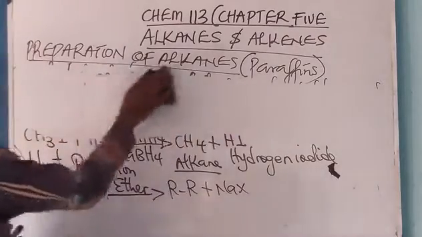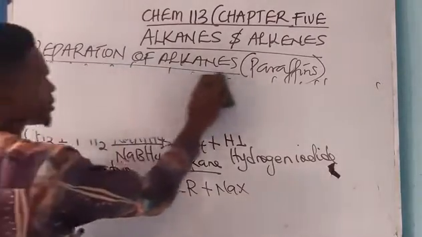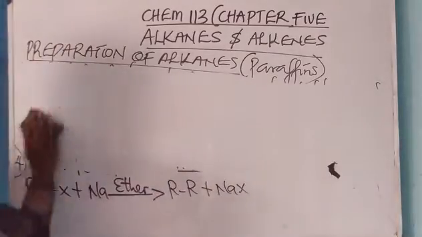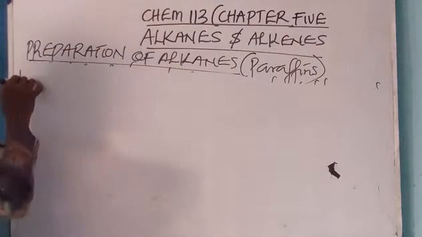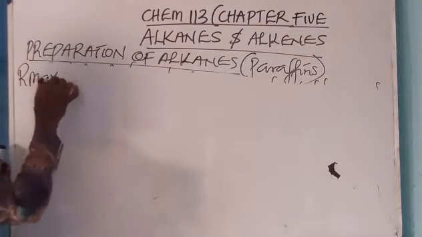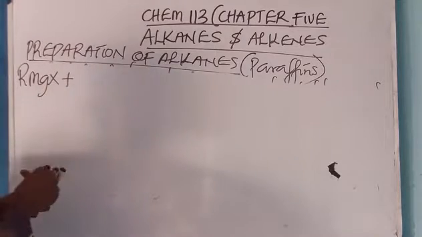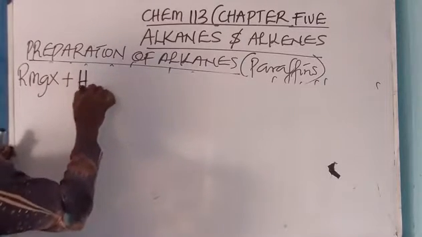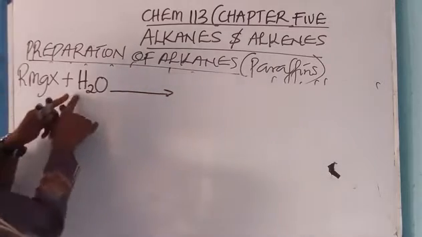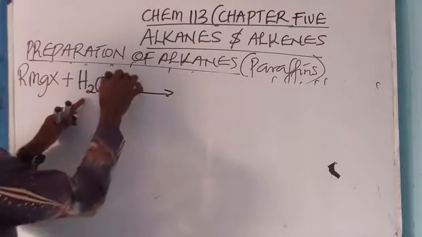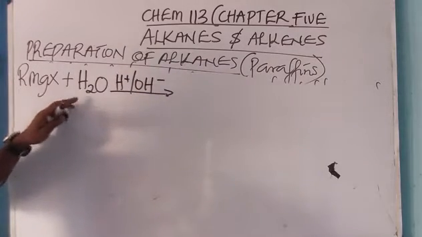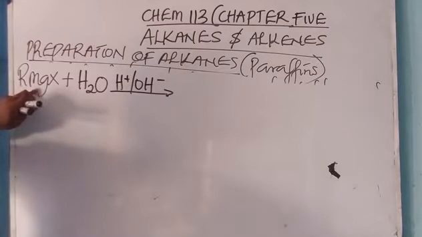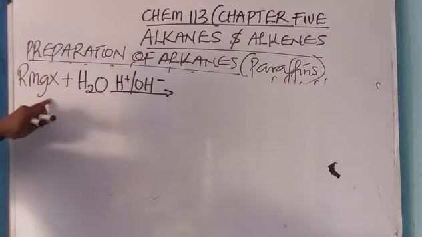Grignard reagent. I told us in our previous class that a Grignard reagent is an organomagnesium halide. When an organomagnesium halide is decomposed with water or an acid, if I break the water into two, it becomes H plus and OH minus. Which means that a Grignard reagent, an organomagnesium halide, when decomposed with water...